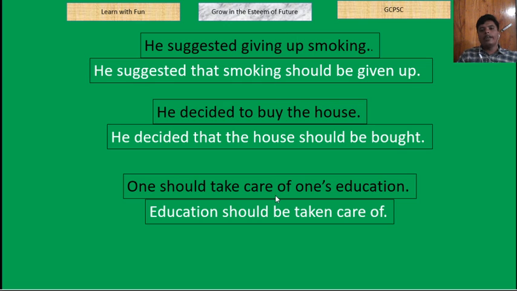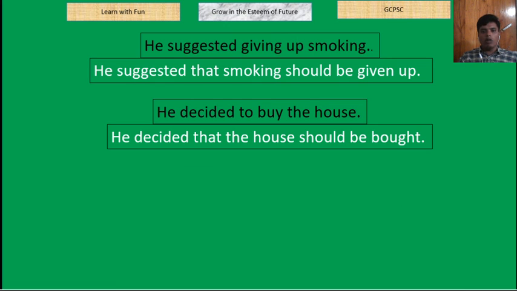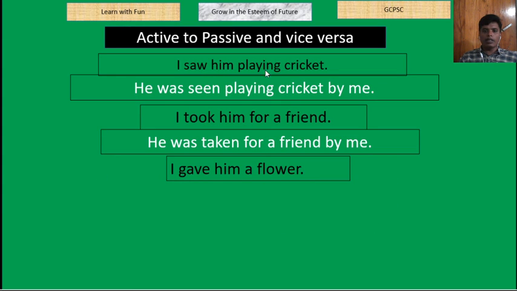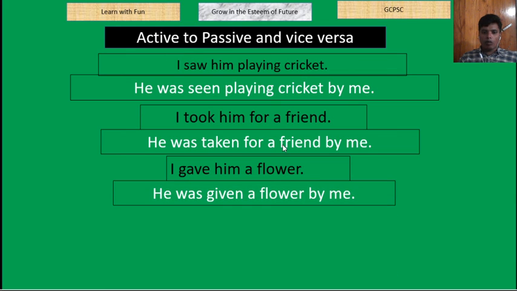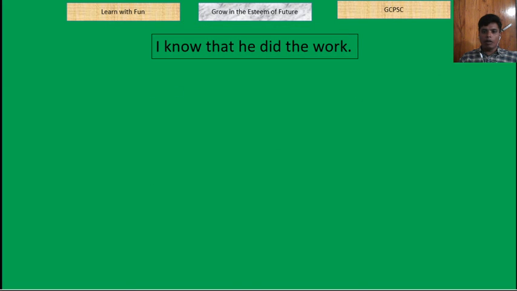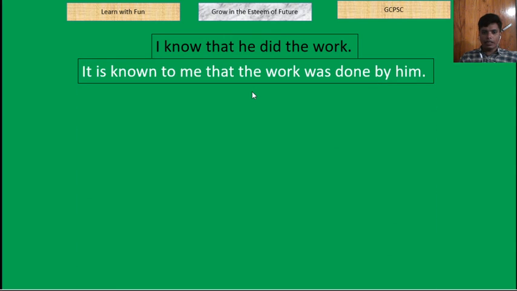So, if we wrap up the whole class, what will we get? Let us go back. What are the exceptions? At first, we learned the extra part. Then we have seen two objects. Then we learned about two passives in one sentence, and we also learned where to take "it" as a subject. We learned when we take "it" as the subject.